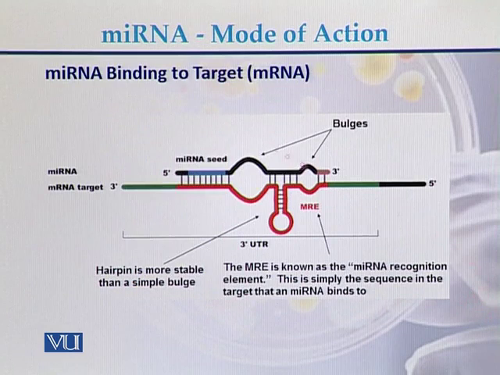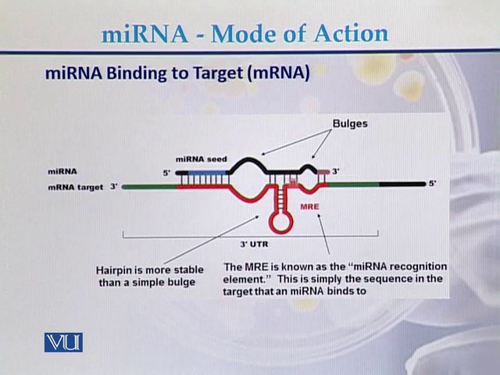How miRNA binds to the target, to the messenger RNA, and degrades it. This is the view of how the mature miRNA and the messenger RNA, which is the target of the miRNA, bind. So this is the binding between the strands of miRNA and messenger RNA.